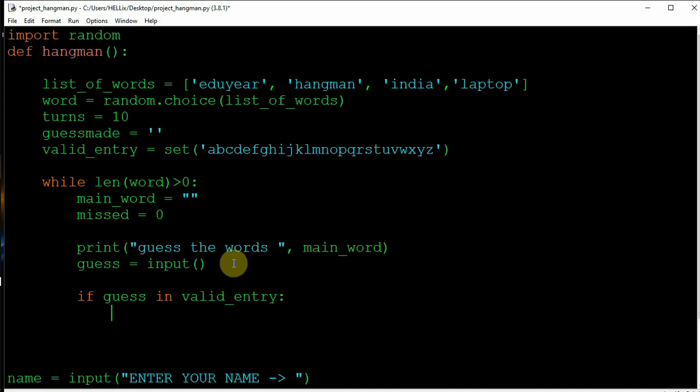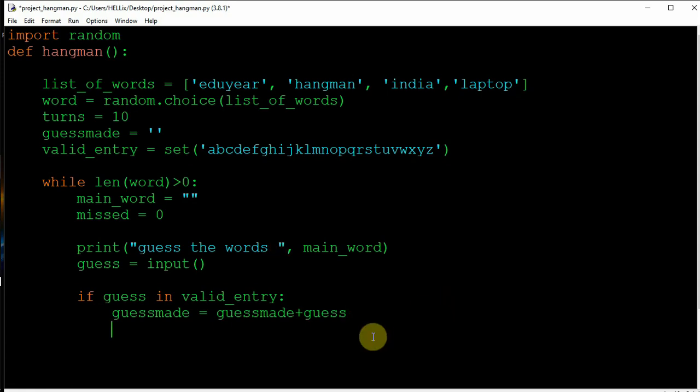And if it is in the valid entry, I'll use guess made equals guess made plus guess. So this will be creating and taking the word from the user. Otherwise, if this is not possible, I'll write else guess. I want to take guess again, so I'll write guess input